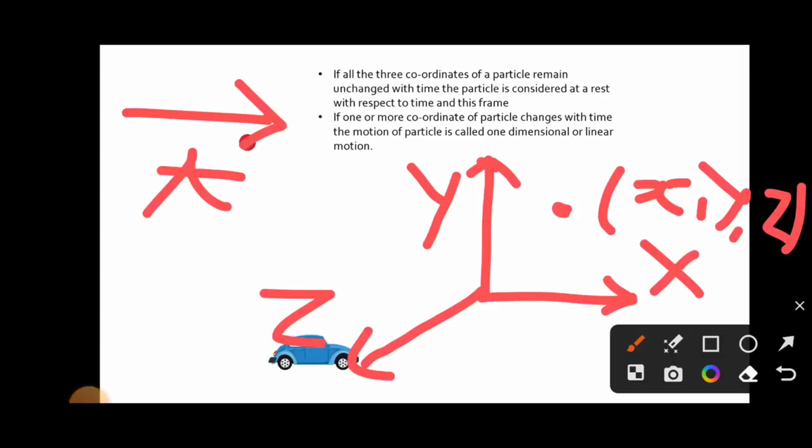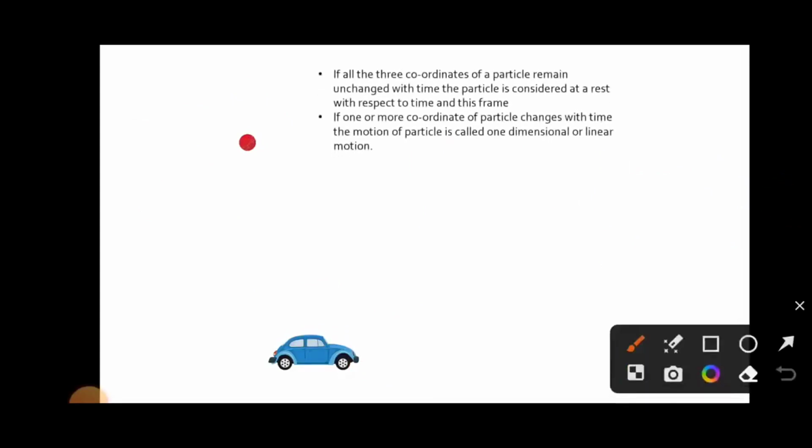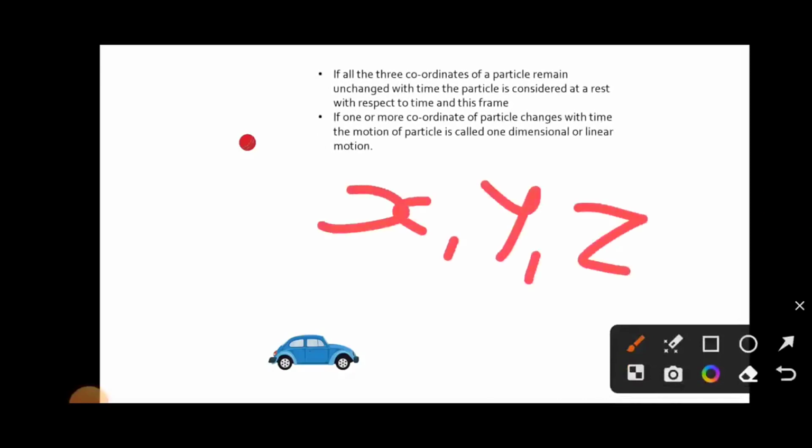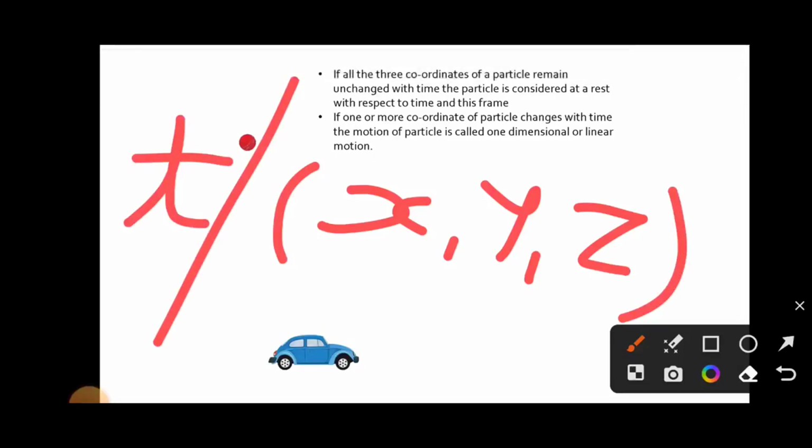Now if one or more coordinates, x, y or z, of a particle change with time, the motion of the particle is called one-dimensional or linear motion.